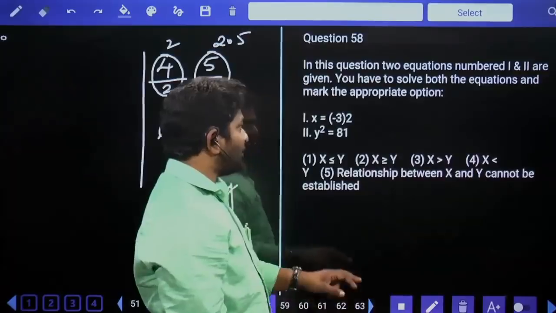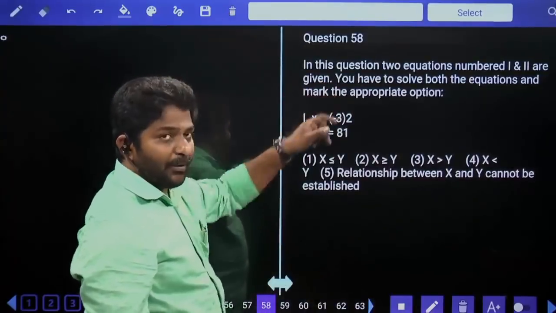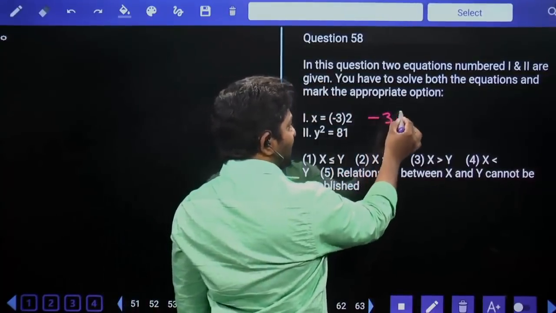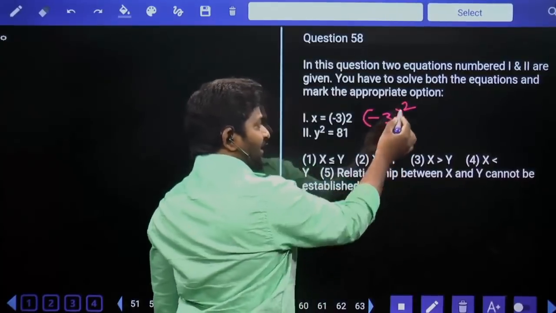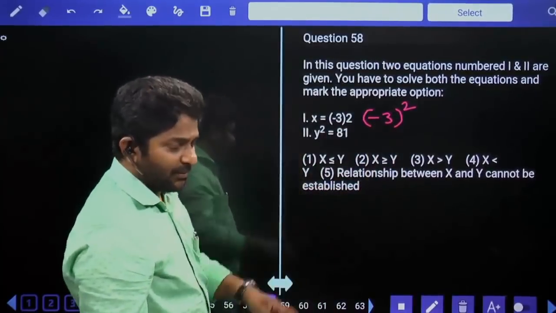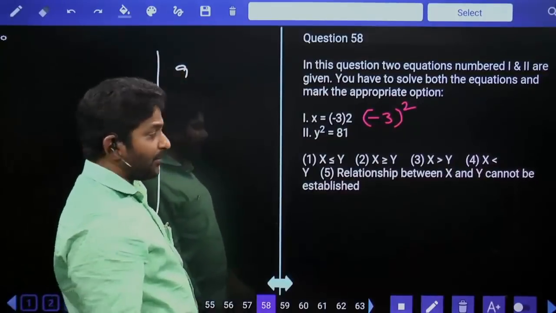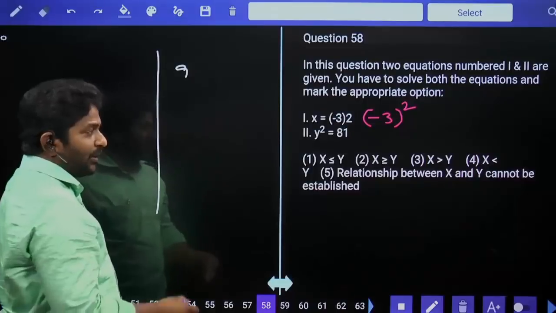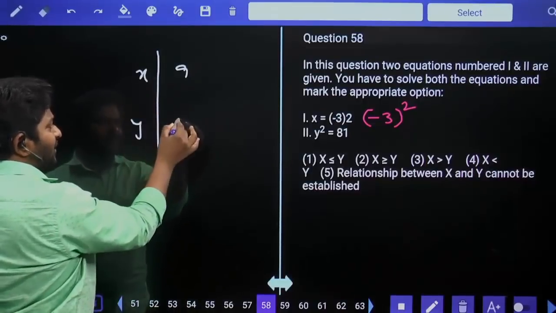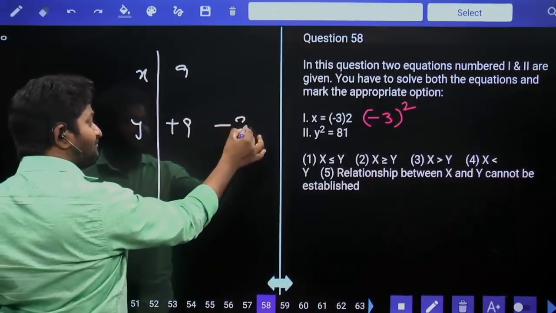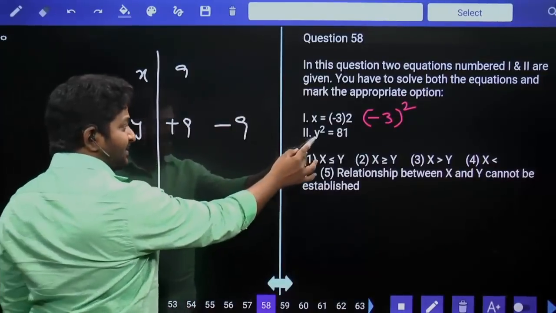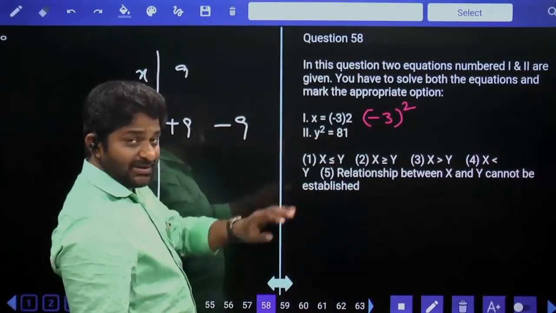Now x is equal to minus 3 to the power of 2. This is minus 3 to the power of 2, or plus 3 to the power of 2, anything is fine. X value is equal to 9, positive number. If y square is equal to 81, then y is equal to plus 9 or it can be minus 9 also. Plus 9 square is 81, minus 9 square is also 81.